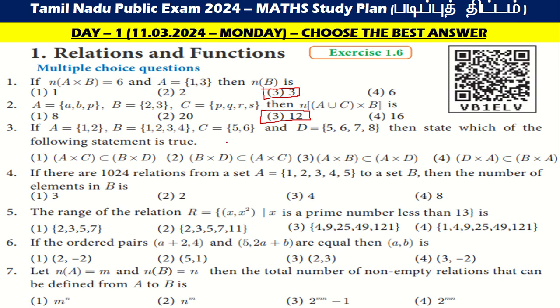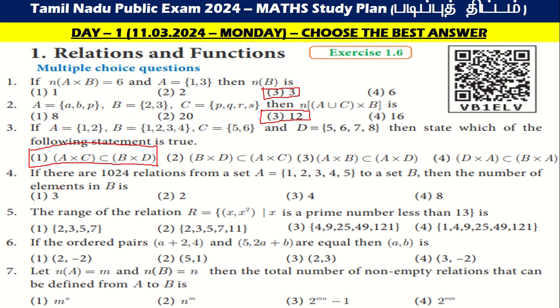Then A is equal to {1, 2}, B is equal to {1, 2, 3, 4}, C is equal to {5, 6}, and D is equal to {5, 6, 7, 8}. Then state which of the following is true. This one is true: A cross B is a subset of the complement of B cross D.